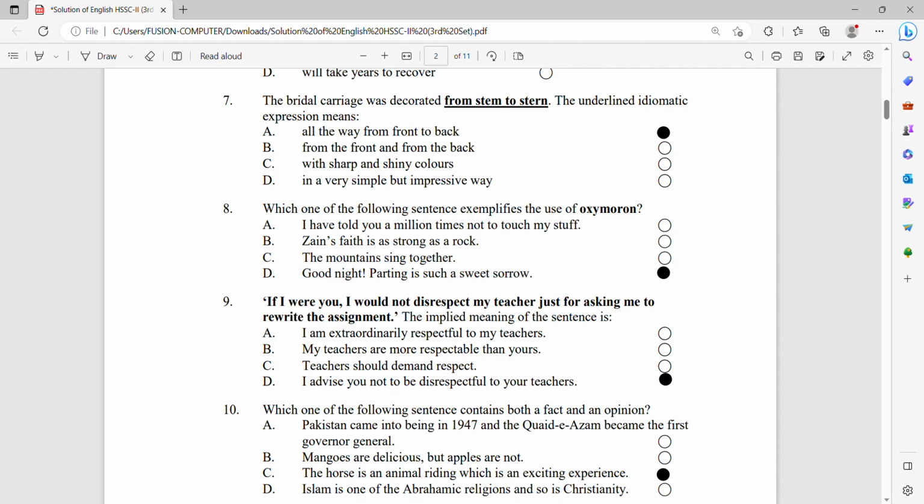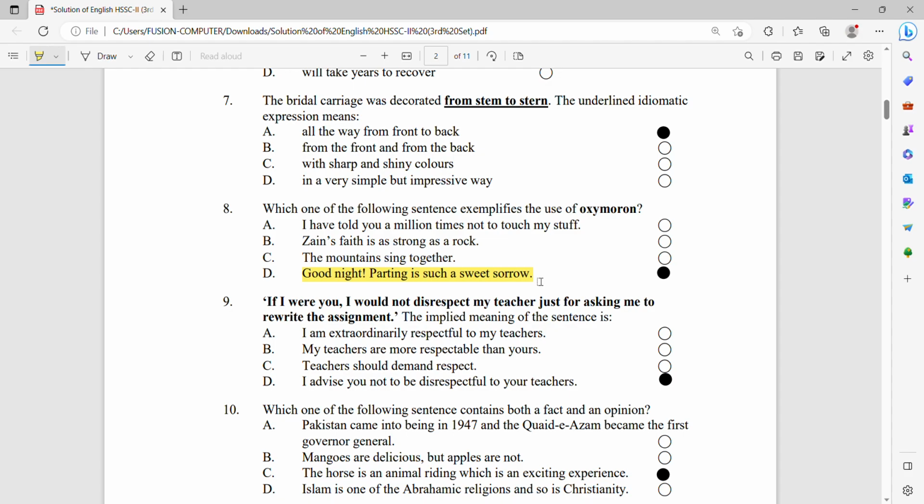Number 8. Which one of the following sentences exemplifies oxymoron? First, we have to read the sentences so that you can identify. I have told you a million times not to touch my stuff. Zan's faith is as strong as a rock. The mountain sinks together. Good night, parting is such a sweet sorrow. This is basically an oxymoron, keeping the sentence in view. Good night is an ending note, and parting is such a sweet sorrow.